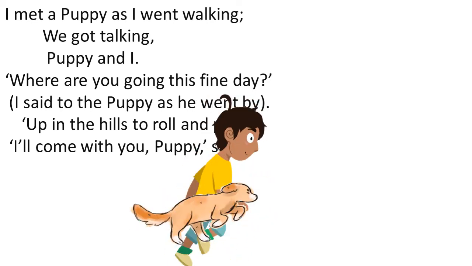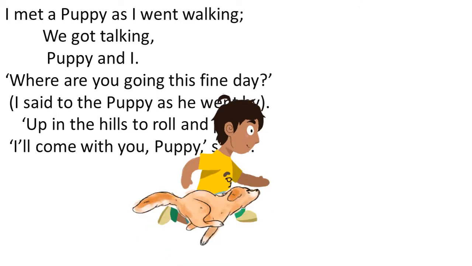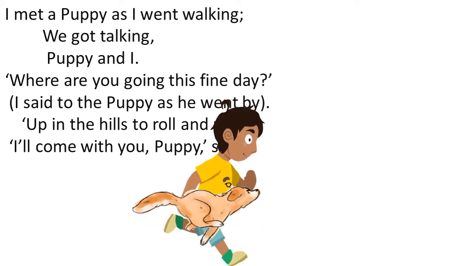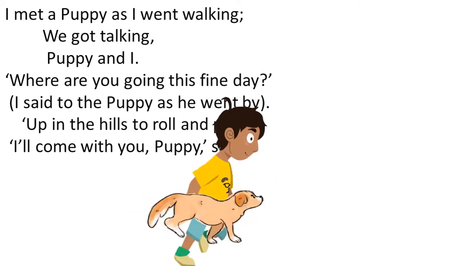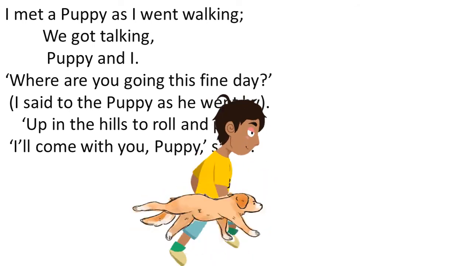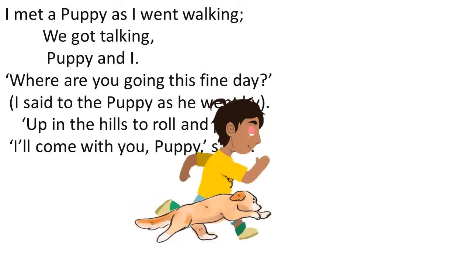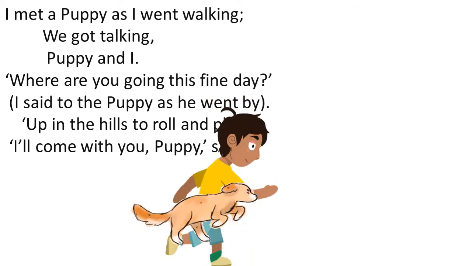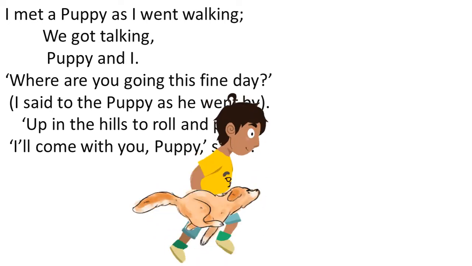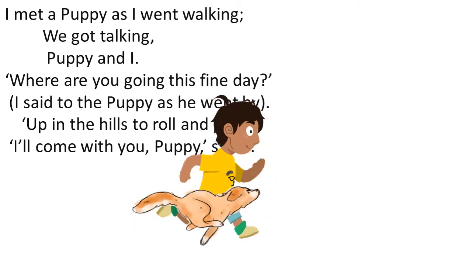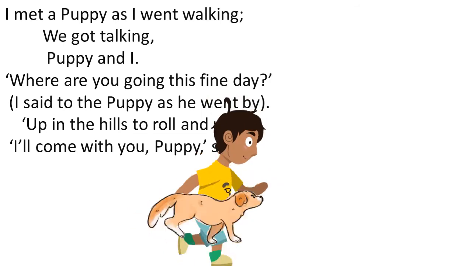So here comes the puppy and the boy. As I said, children, I met a puppy, said by this boy. The boy met a puppy when he was walking, and they both started talking. And the boy asked, "Where are you going this fine day?" This fine day means this is a very nice day, and on this nice day, where are we going? When the puppy was going by, at that time he asked this question. And the puppy answered, "Up in the hills to roll and play."